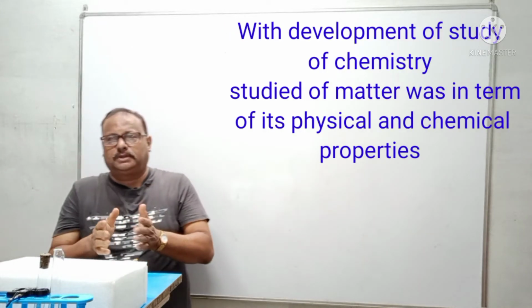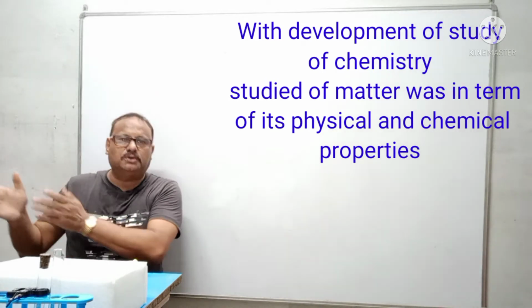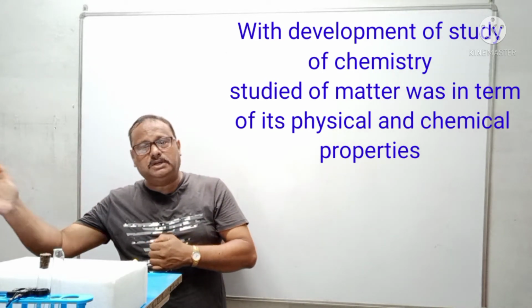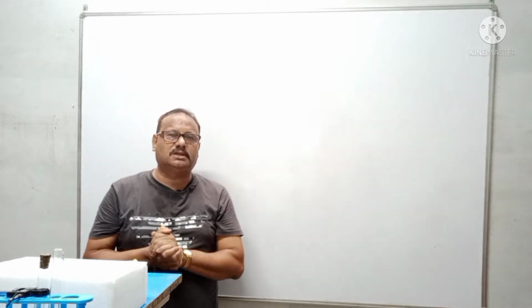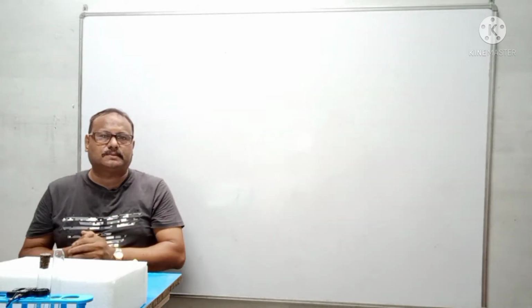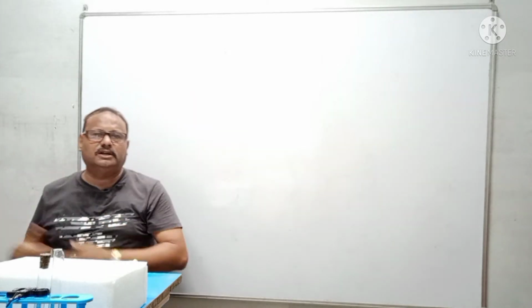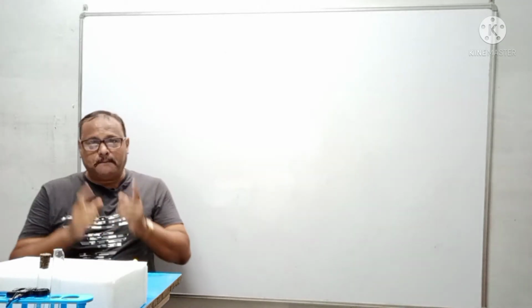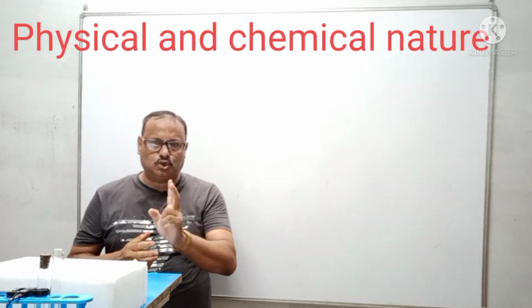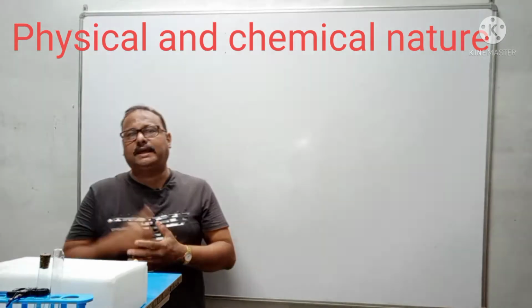I'll start in dividing this, but we'll study first the physical nature, then we'll go into the chemical part of it, and then we'll go in detail study why the chemical reactions take place, what is the chemical nature of these things, why do we call these things this substance, like elements, compounds, mixture. These are a little bit different in nature, but we'll just go to the beginner part of it, that matter that we study is in two types, that is we call physical nature and we call chemical nature.